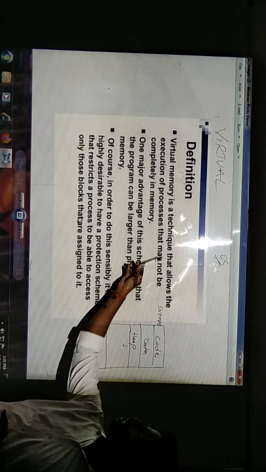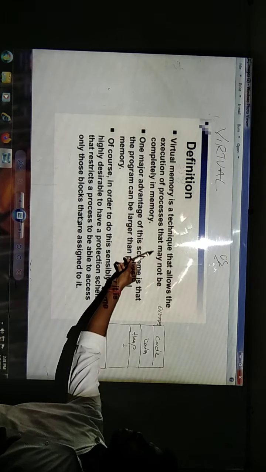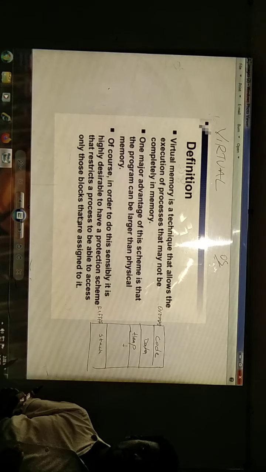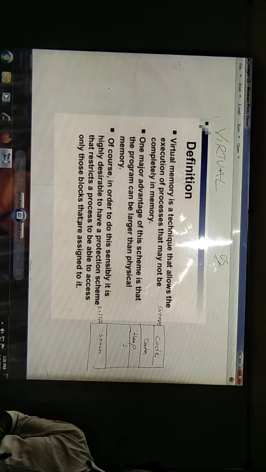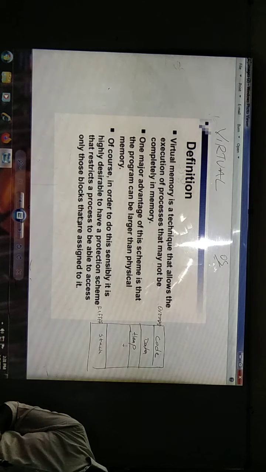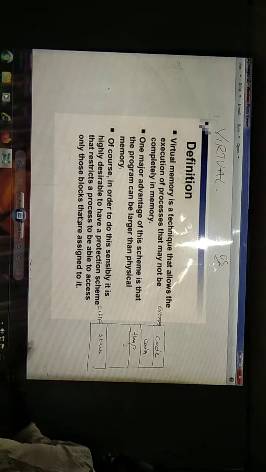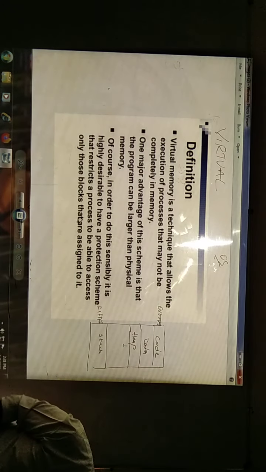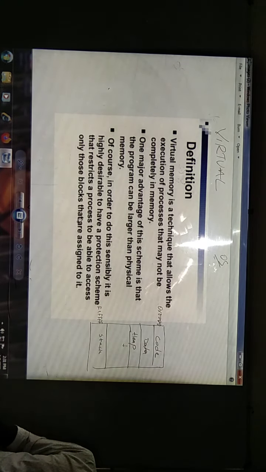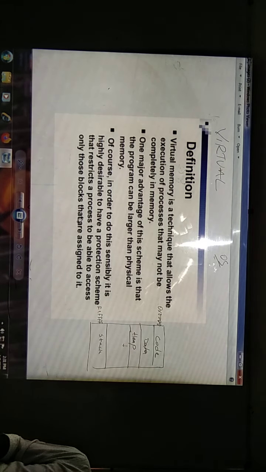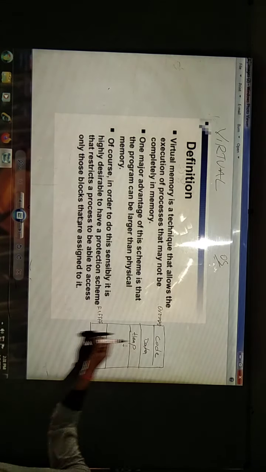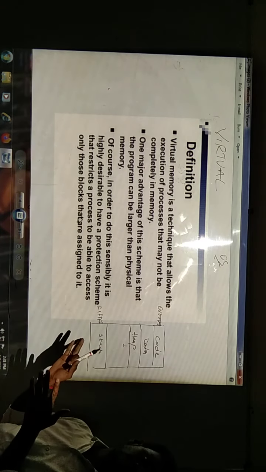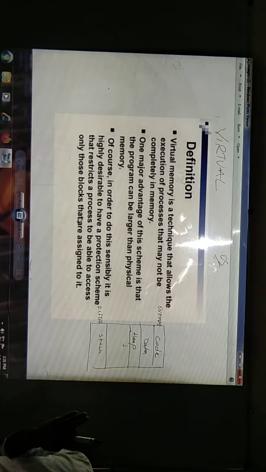Virtual memory is a technique that allows the execution of processes that may not be completely in memory. Whenever a programmer is executing a program, the complete program will not be there in your RAM. Many programs hold modules that are utilized only when required. Until required, those parts won't execute and won't be in memory, but the programmer will assume that the complete program is in memory so that he can execute the program.